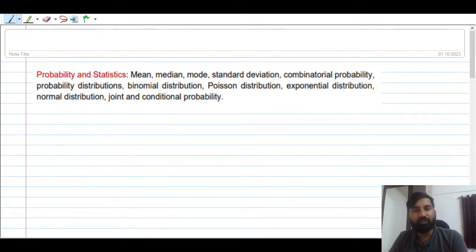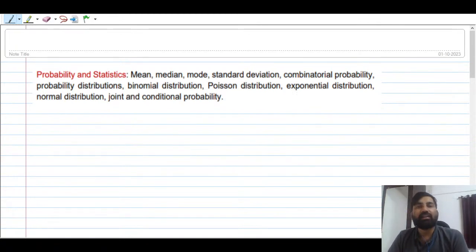Before I introduce what probability and statistics is, first let us have a glance at the official GATE syllabus, because this is a topic where many students fail to understand properly. My idea in conducting this course is that it plays an important role in your technical subjects as well. If you are from electronics and communication and want to understand communication systems well, you need the concept of probability and statistics.